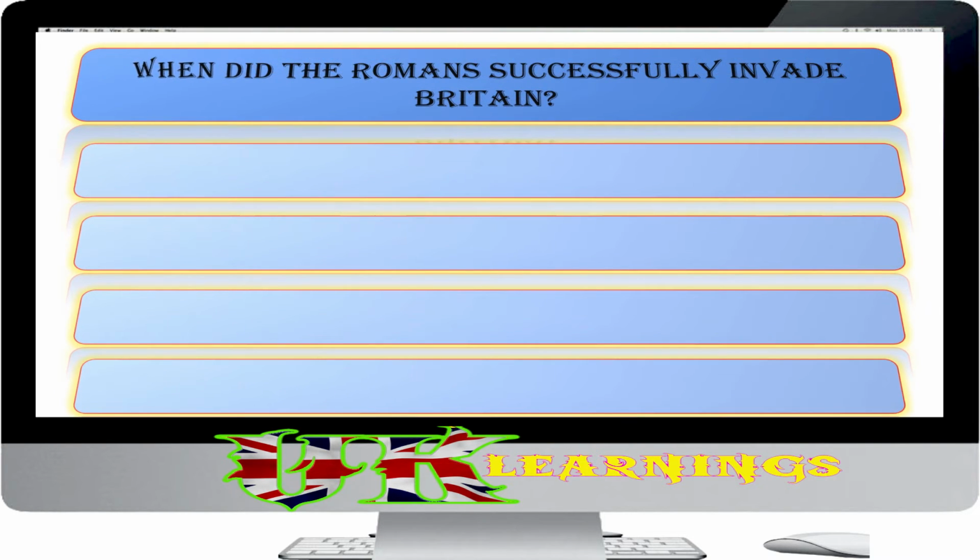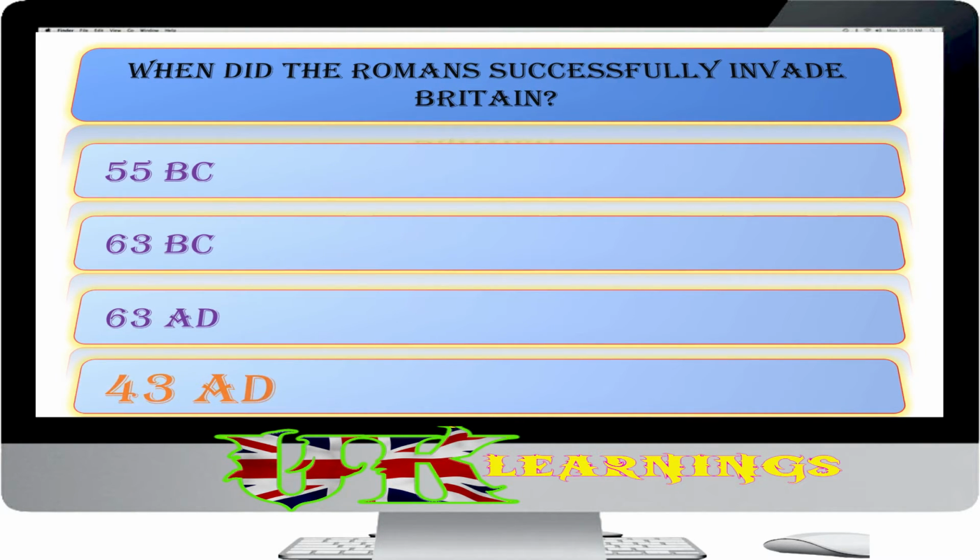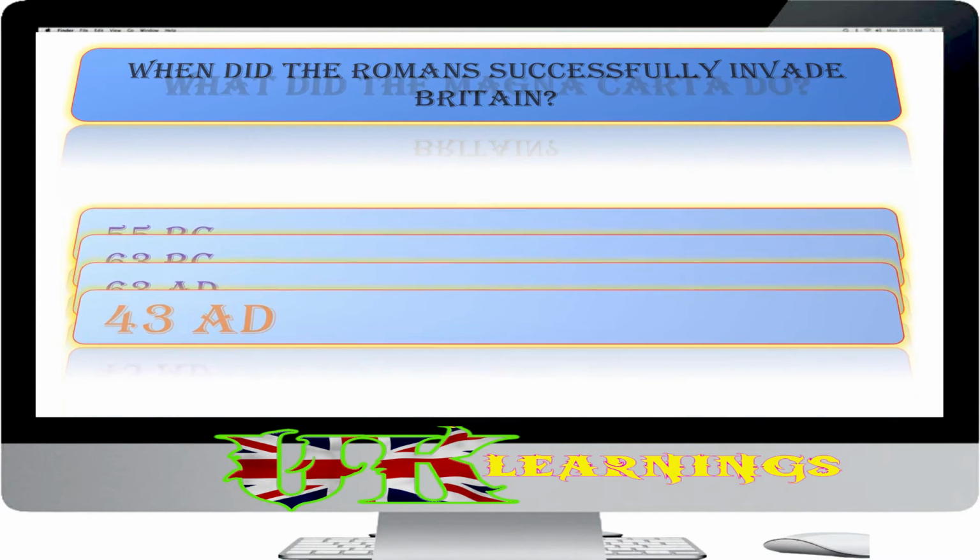When did the Romans successfully invade Britain? 55 BC, 63 BC, 63 AD, 43 AD. The answer is 43 AD. Julius Caesar led a Roman invasion of Britain in 55 BC. This was unsuccessful and for nearly 100 years Britain remained separate from the Roman Empire.